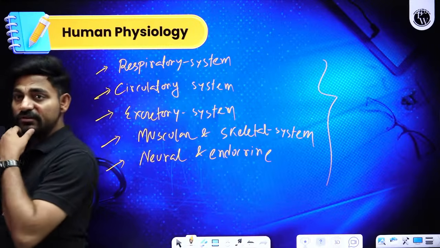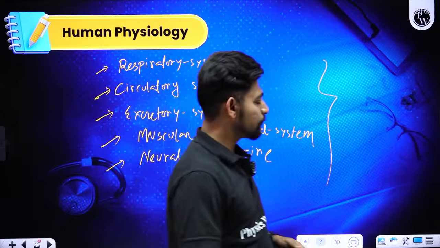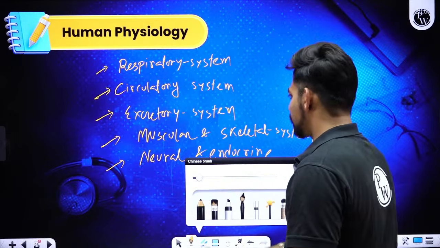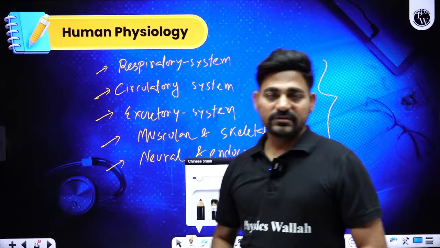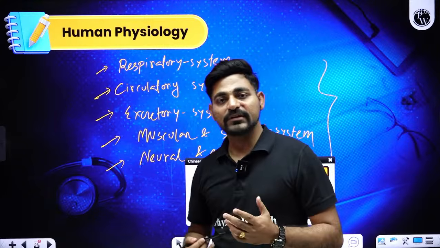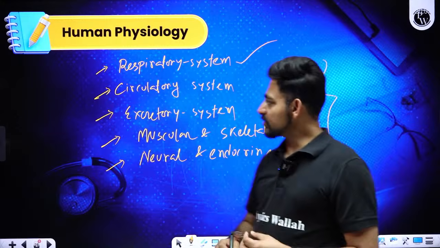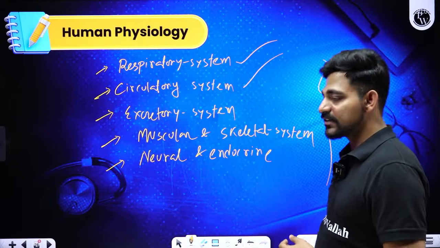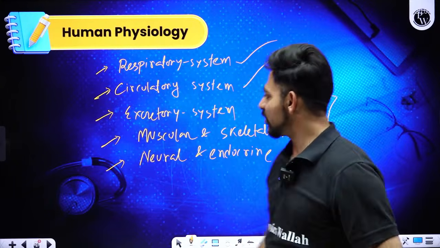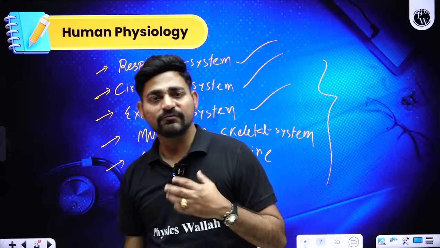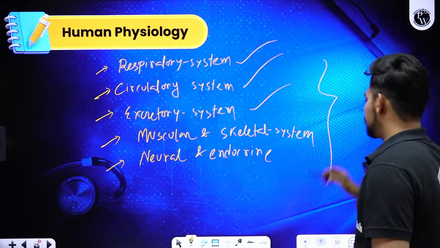So when we are talking about human physiology, these are the chapters. There are 6 chapters overall we need to complete, starting with breathing and exchange of gases, where we deal with respiratory system, then body fluids and circulation, where we deal with circulatory system, the transportation system of our body, then excretory products and their elimination, dealing with excretory system, then locomotion and movement.